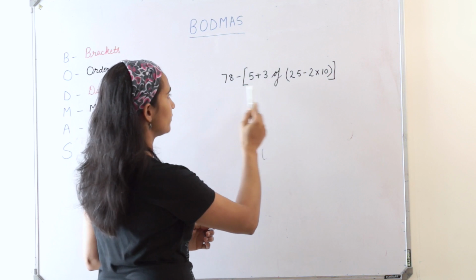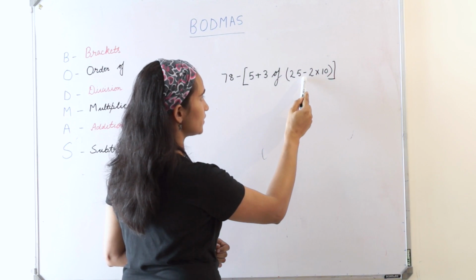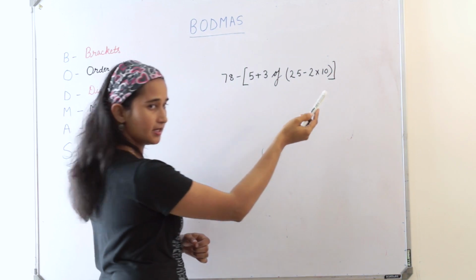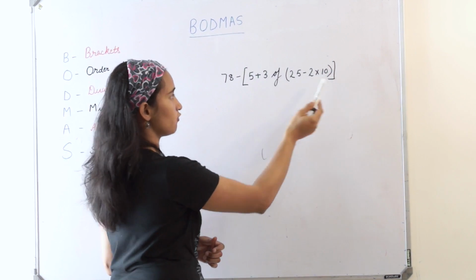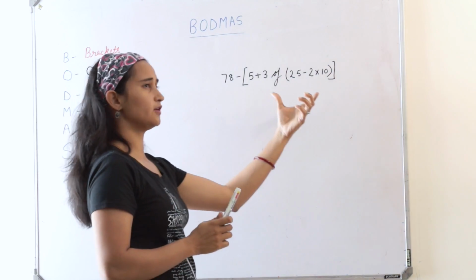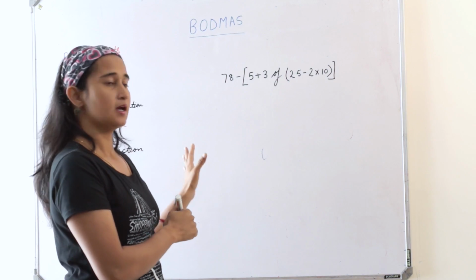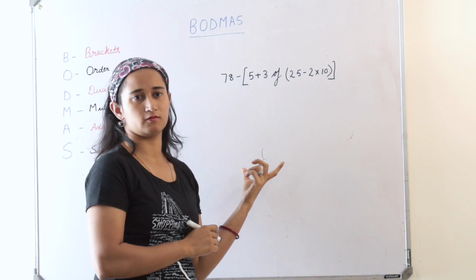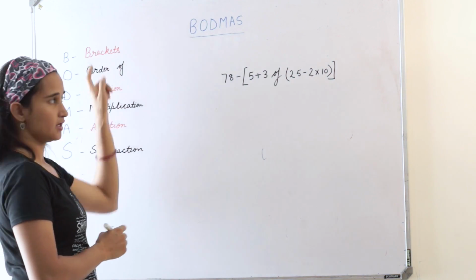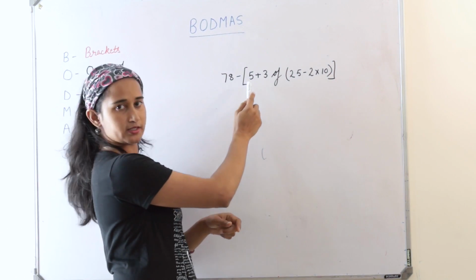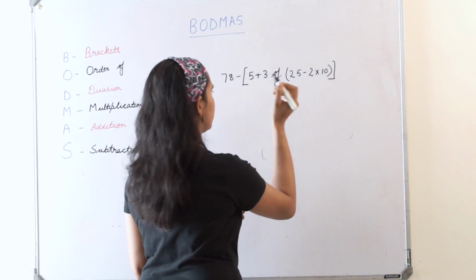Now I have so many operations. Subtraction, addition, of, again subtraction, then multiplication, and yes, I have brackets also. This time I have a simple bracket and a square bracket. So here you might be confused about how to start. But if you understand BODMAS, it is a simple problem to solve. See, what is my first operation to do? Brackets. So now there are two brackets, square bracket and simple bracket. So we'll start with the simple bracket.